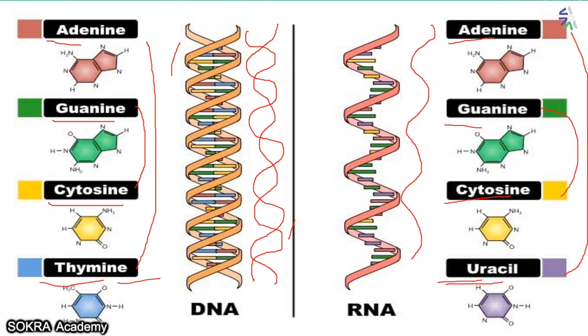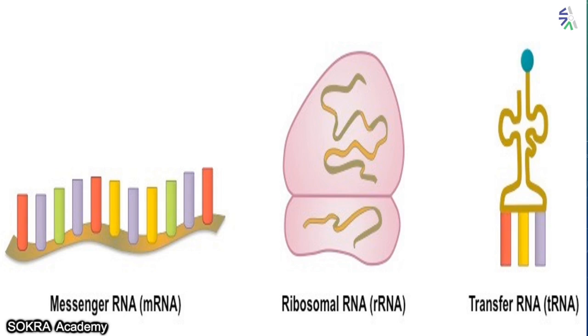This genetic sequencing is very important. Okay. Now we have to see the types of RNA. There are no types of DNA. There is only one DNA, that is deoxyribonucleic acid. But RNA has three types. What is RNA? RNA is ribonucleic acid.